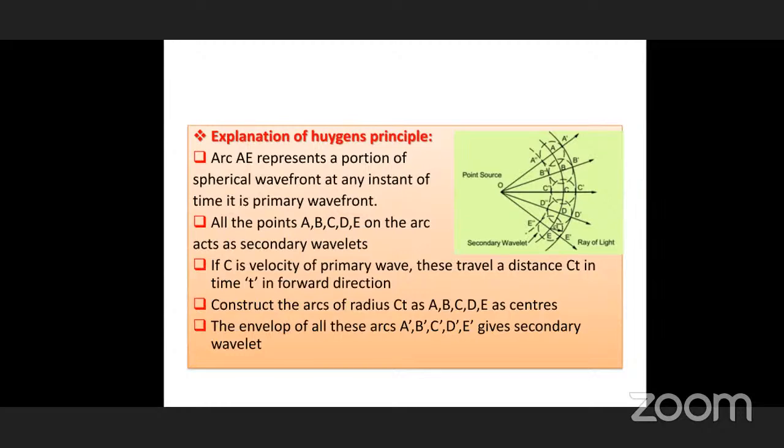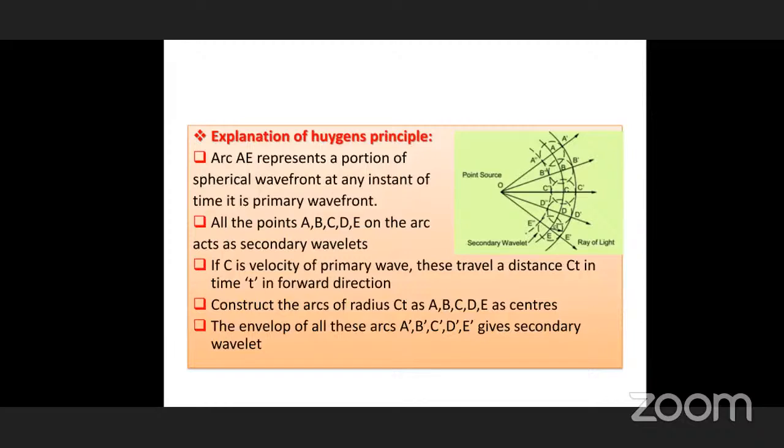What are these A dash? A new point from A to A dash. What is B dash? A new point from B to B dash. Similarly, C dash, D dash, like this. You join A dash, B dash, C dash, D dash, and E dash, all these. Again, you can get another wavelet. This is called the secondary wavelet.